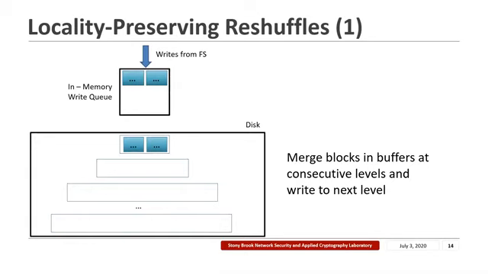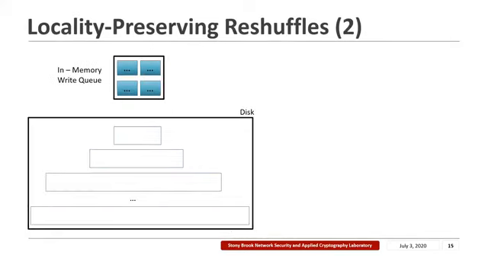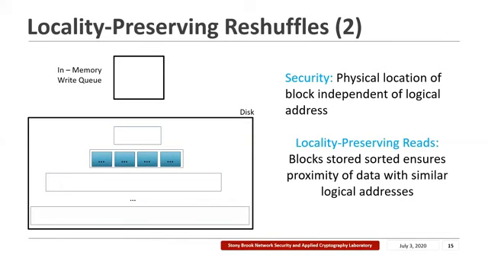So here, what we are going to do is first read the blocks sequentially from the top level buffer to the in-memory write queue. Then we sort the blocks on their logical addresses. And finally, we write these blocks to the buffer in the second level. At this point, the top level buffer is again empty and the writes can proceed. Note that during this process, we are still able to hide the write access patterns because the physical locations of the blocks in the new level are independent of their logical addresses. The blocks are also sorted in memory, which is not visible to the adversary.